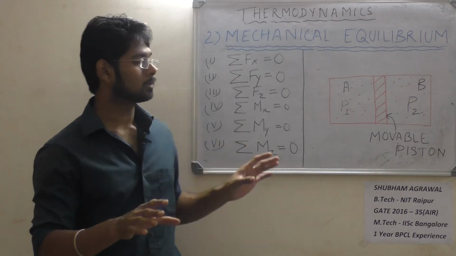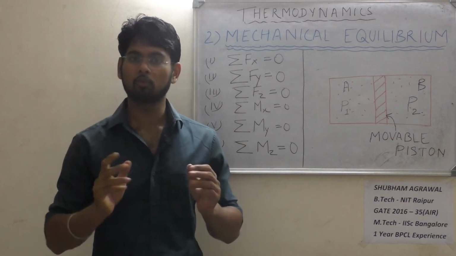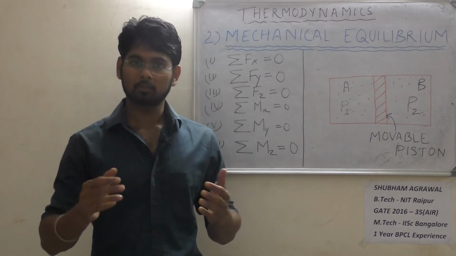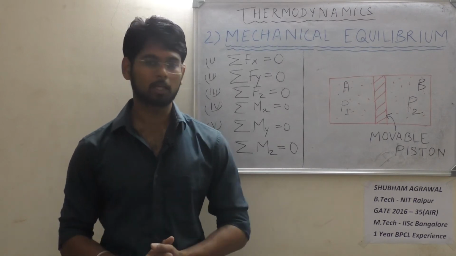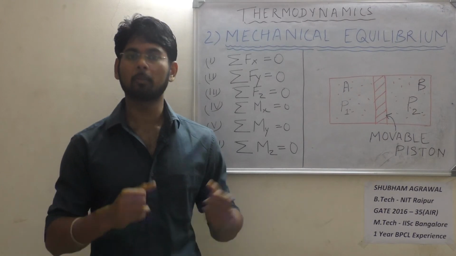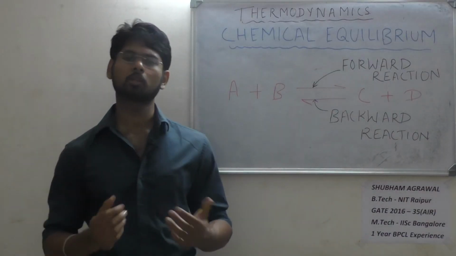So this kind of system in which there is no external force applied, no net force, no net movement, then we say that the system is in mechanical equilibrium. So this was all about mechanical equilibrium. Now coming to chemical equilibrium.